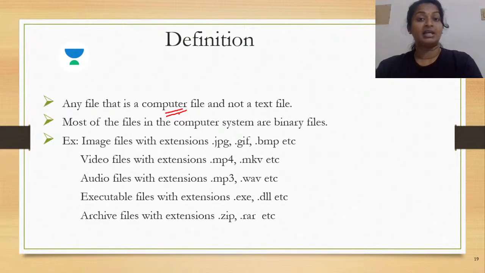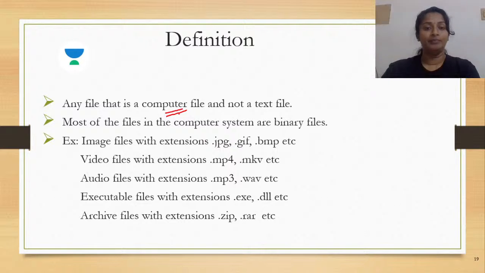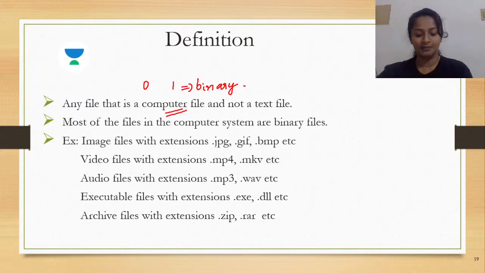Now, what does it mean? A computer file means a file which is understandable by the machine, right? If it has to be understandable by the machine, what would be the language that the machine understands? Definitely the language of electricity, right? In that case, you would have an on and off state. Imagine that these two states are represented by two different symbols, say 0 and 1, corresponding to off and on state, and such representation is called binary. Is the idea clear with respect to binary?